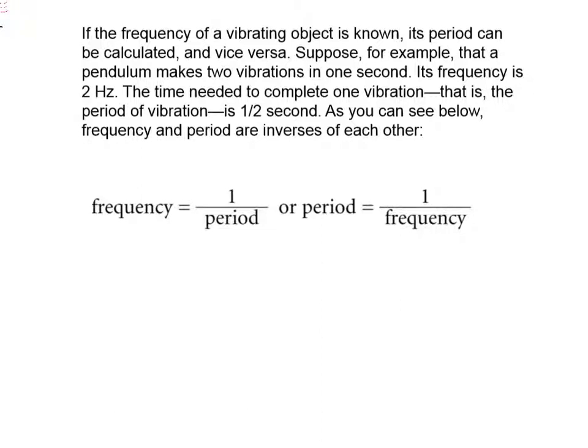So suppose, for example, a pendulum makes 2 vibrations in 1 second. Its frequency is 2 hertz. The time needed to complete 1 vibration, that is the period of the vibration, is half a second. So as we can see from here, the frequency and period are inverses of each other. And often we write these in symbol form, right? So frequency is equal to 1 over the period. Period is capital T because it's the time for 1 complete vibration. So period is the reciprocal of the frequency.